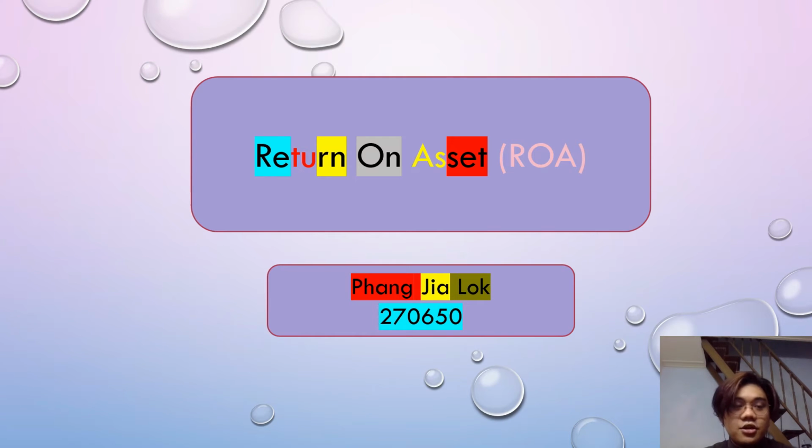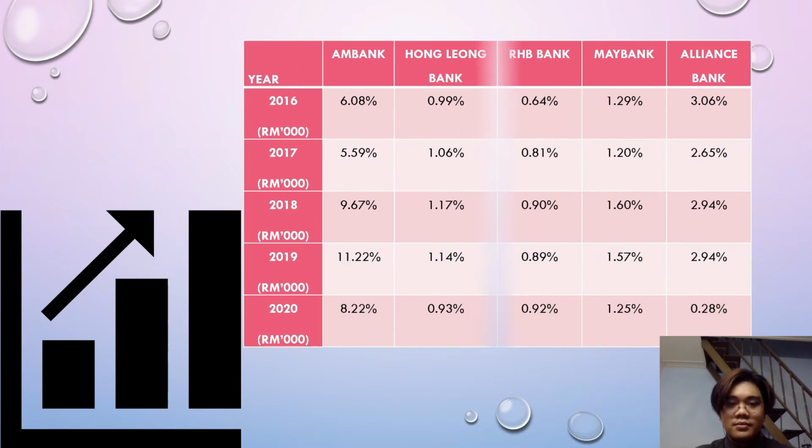Hello there, my name is Panjalok, metric number 270650. Now I'm going to explain the return on assets.